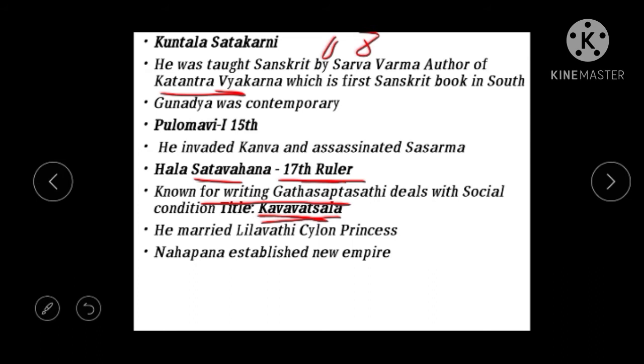After that, Hala took the initiative to educate himself, and once educated, he wrote the work known as Gatha Saptasati. The entire work was not done by him alone; many other people contributed to its writing. We will see this in the literature part.